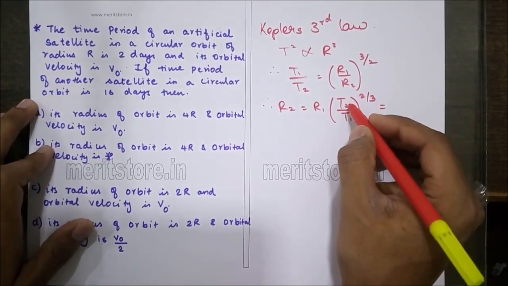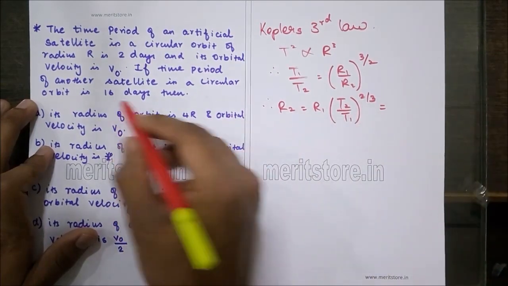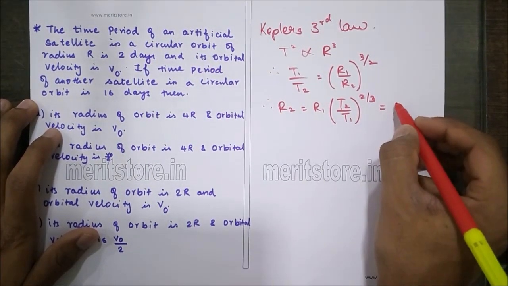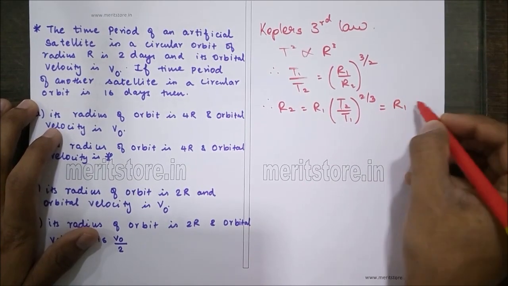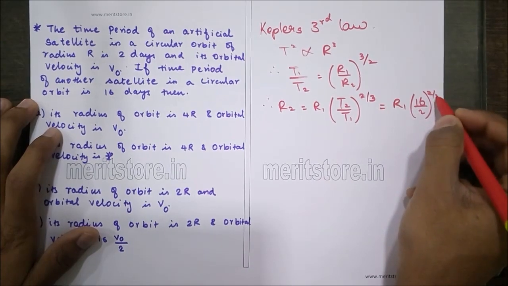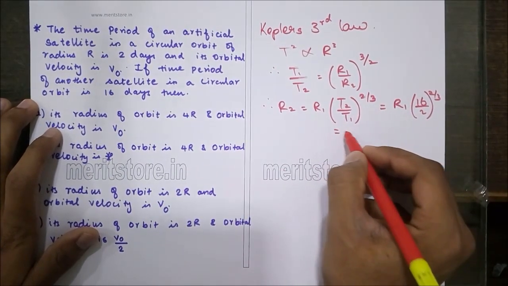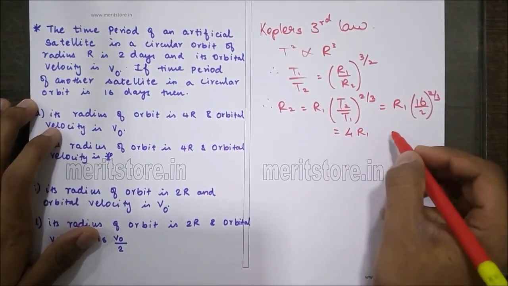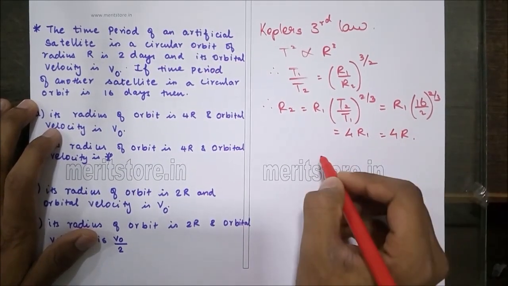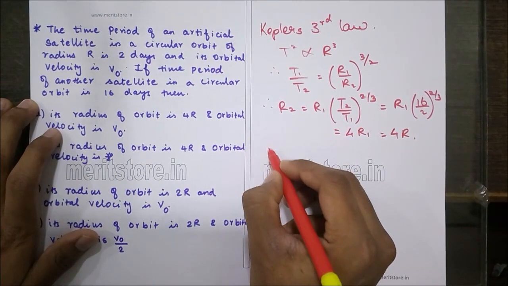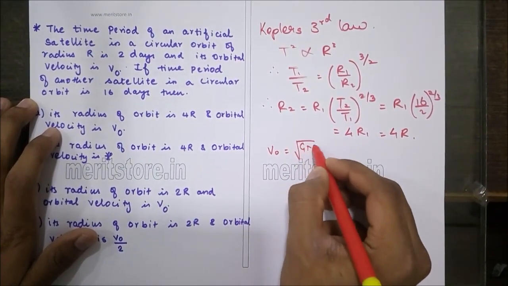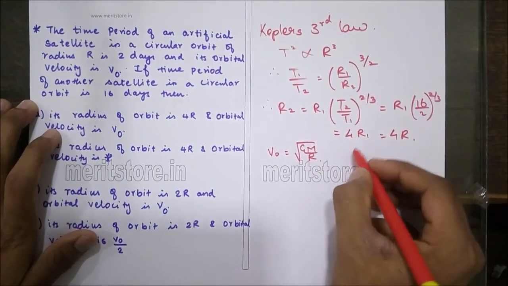Now since the time period of the second satellite is 16 days and of the first satellite is 2 days, substituting the values, we get R1 times (16 by 2) to the power 2 by 3. So that is nothing but 4 times R1. Let us assume R1 as R as a standard. Now the value for orbital velocity is given by root of GM by r.